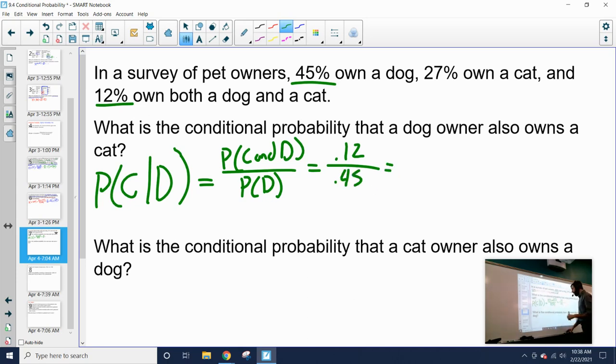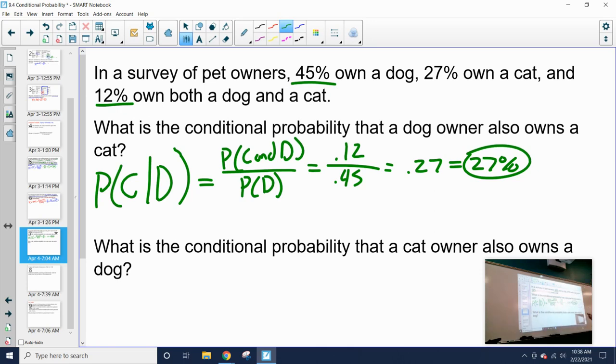So what are our odds of having a cat and a dog, given that we know you have a dog already? We have to do 0.12 divided by 0.45, and we get 0.27, or 26 repeating, which goes up to 27. So about 27% would be our odds of having a cat, given that you already have a dog.